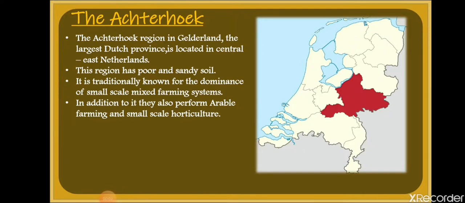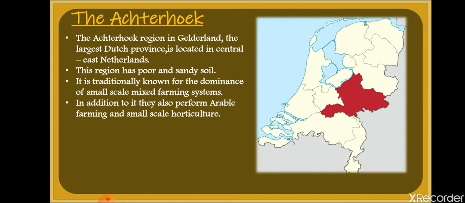Now students, there is also a place named Achterhoek. Achterhoek is a place in the Netherlands only. The Achterhoek region in Gelderland. As you can see in the map, it is the map of the Netherlands, and the red area is Gelderland. In Gelderland, there is a small province, Achterhoek, about which we are going to talk.